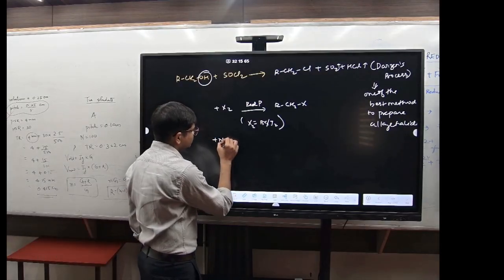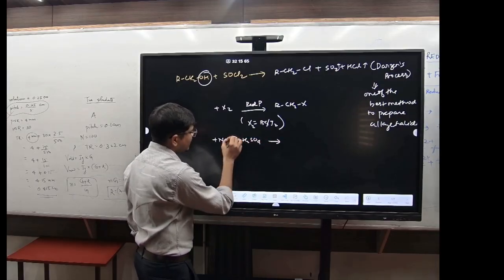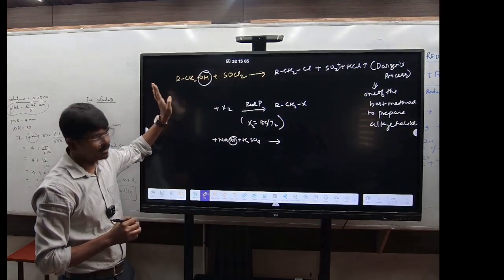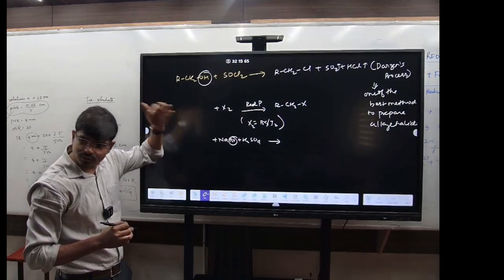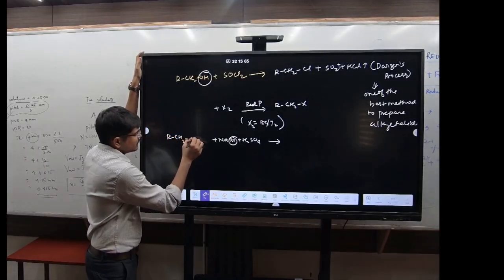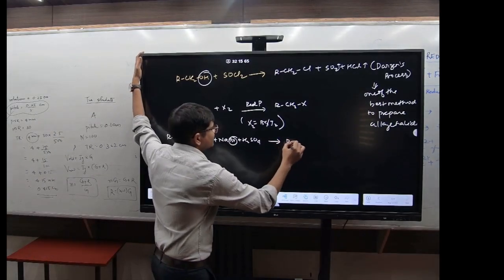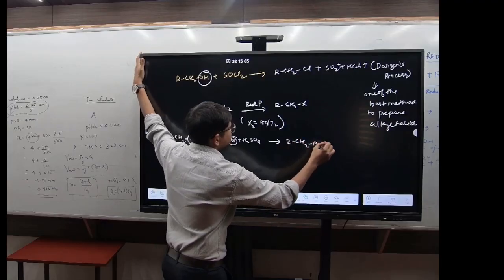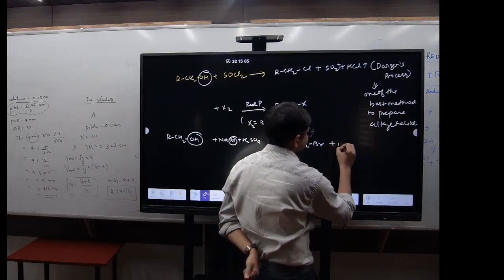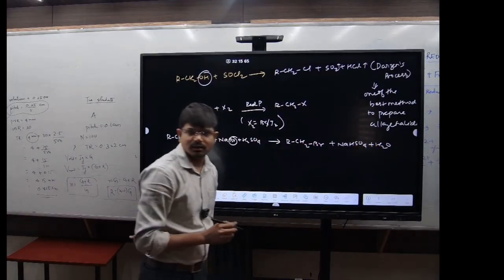Now you have NaBr plus H2SO4. Got it? What will form? RCH2Br. You have the H2SO4. Again, it will undergo what? SN1 type mechanism. Got it? It means that in RCH2OH, this OH will be replaced by Br. So it will form RCH2Br. Rest is not needed. NaHSO4 plus H2O. Clear?